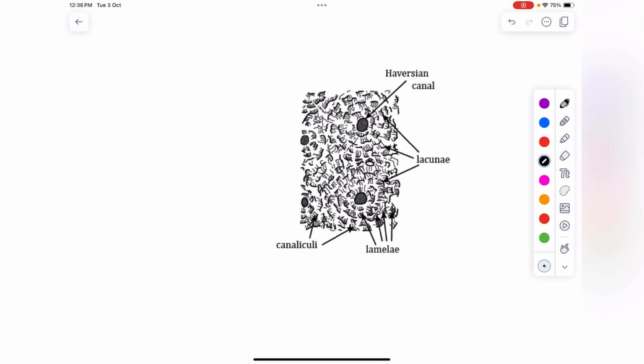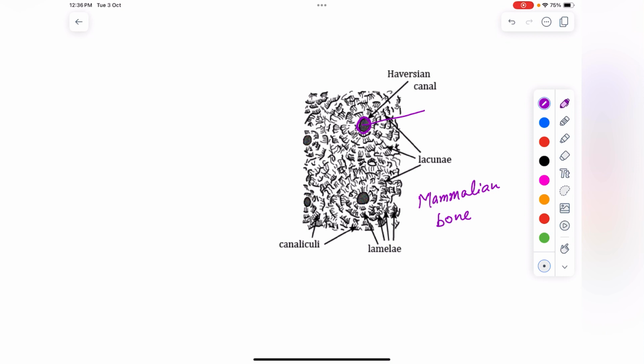See, this is the Haversian canal, through which the capillaries and nerve tissue can pass. Haversian systems are the structural unit of mammalian bone. And it consists of Haversian canals, Haversian lamellae and osteocytes.